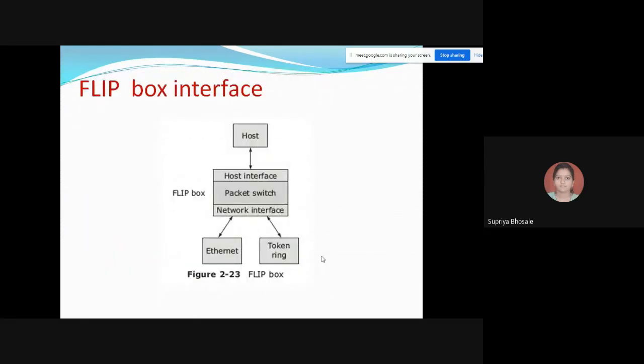The three types of calls provided in FLIP for sending a message to a public address are flip unicast, flip multicast, and flip broadcast. These calls provide both point-to-point and group communication facilities.